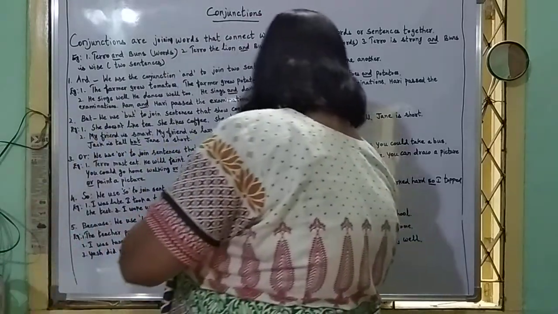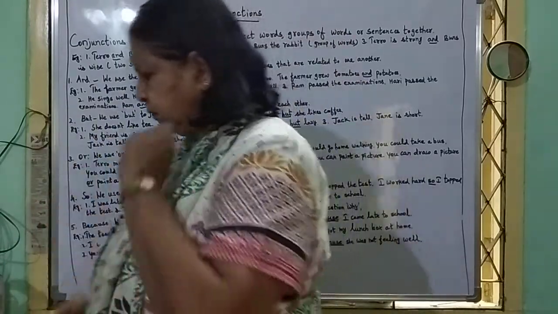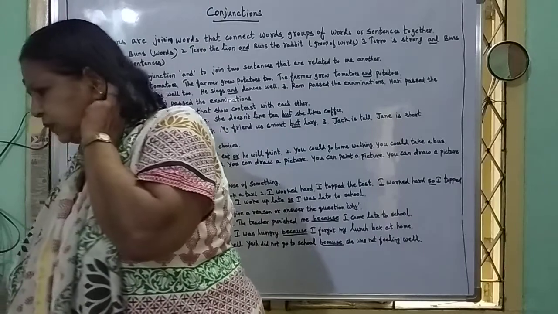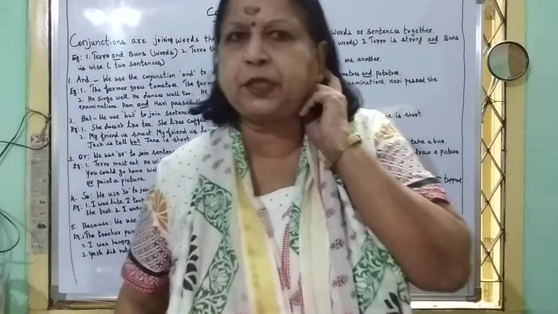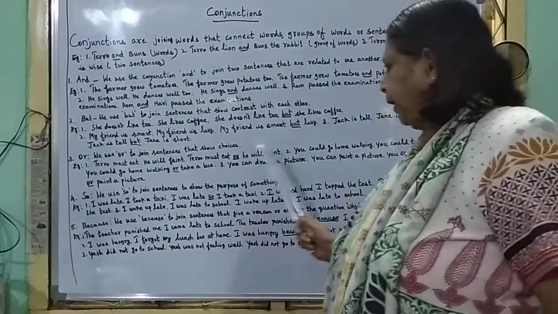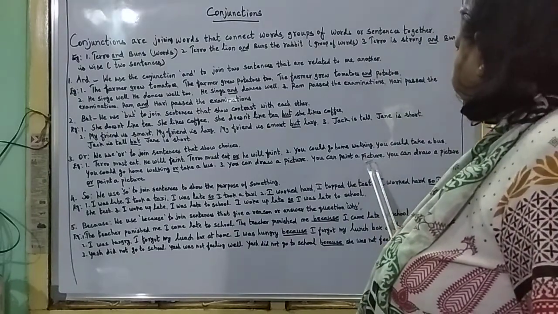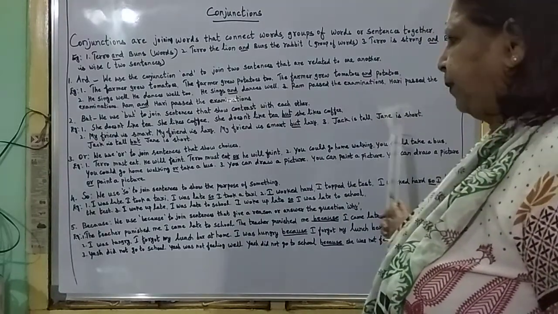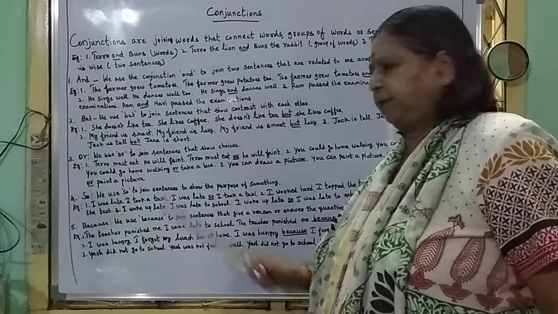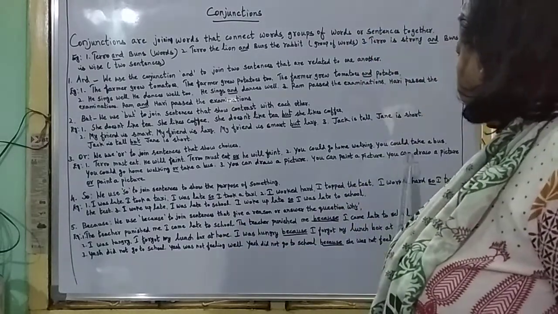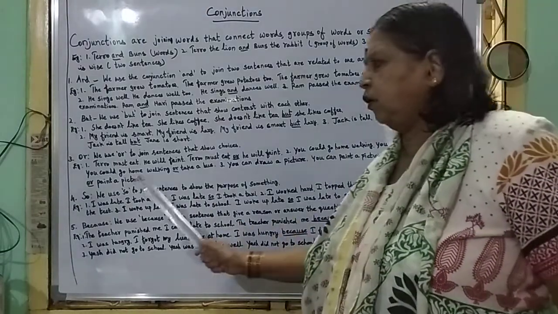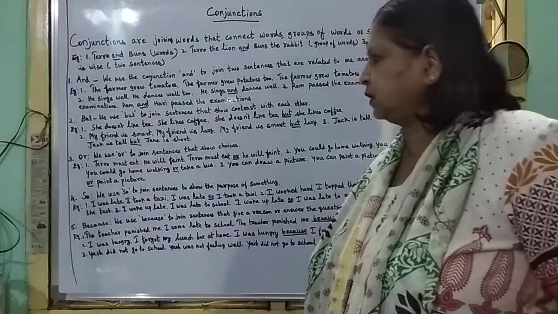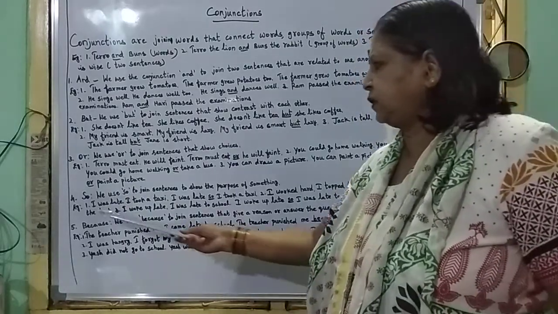You can draw a picture, you can paint a picture. Choice between the two things. Either you can draw a picture or you can paint a picture. You can draw a picture or paint a picture. Or is the conjunction. Next, so.